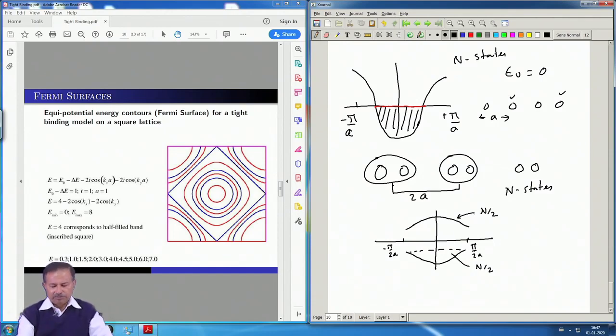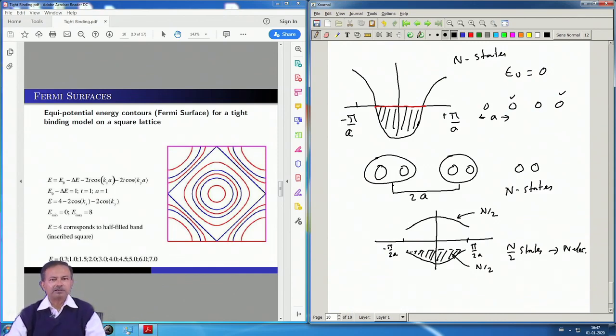Because the Brillouin zone has halved, you have half the number of k values available. So, each of these bands will carry half the number of states. How many electrons can n by 2 states accommodate? Well, it can accommodate n electrons. I still have n electrons, the number of electrons has not changed, so I will accommodate n electrons here.